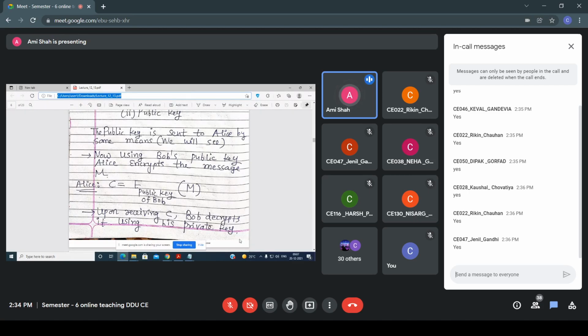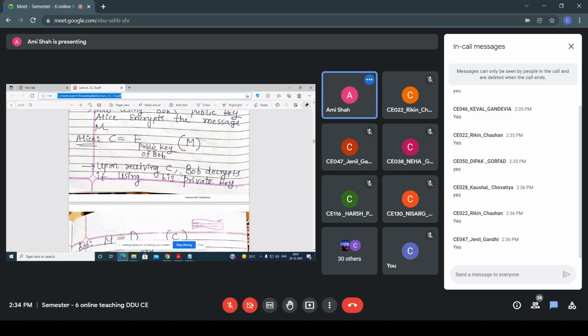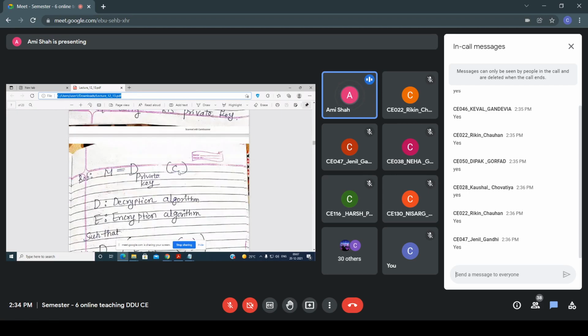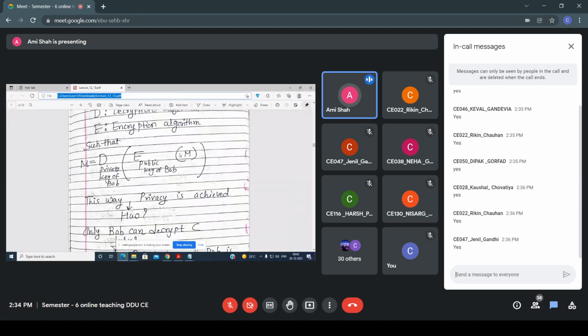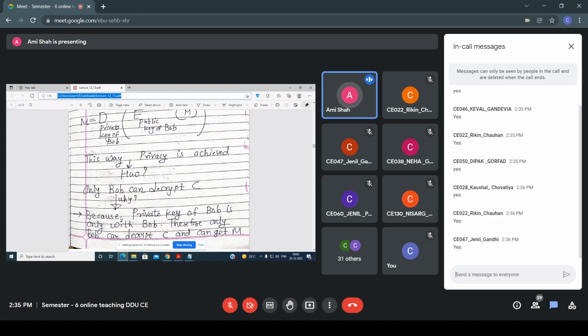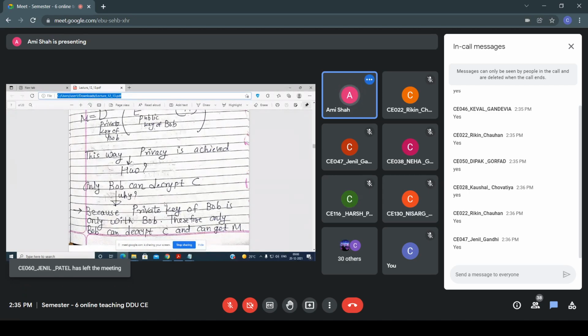Upon receiving it, Bob decrypts it using his private key. Here D is the decryption algorithm and E is the encryption algorithm. The message is first encrypted using Bob's public key and decrypted using Bob's private key. This way privacy is achieved, because the private key is only with Bob, and therefore only Bob can decrypt the ciphertext and get the plaintext.